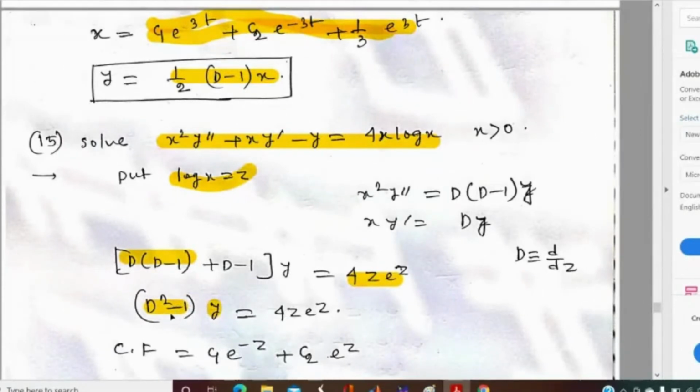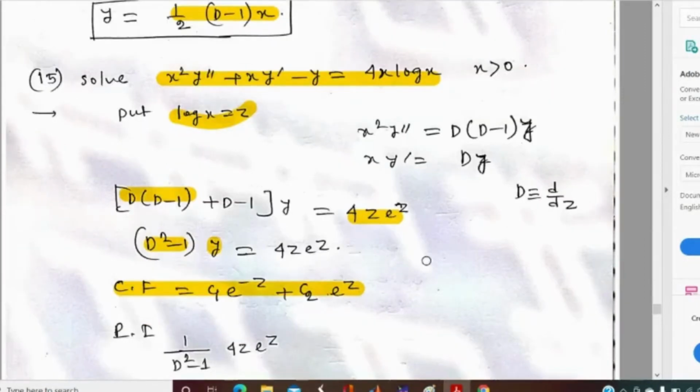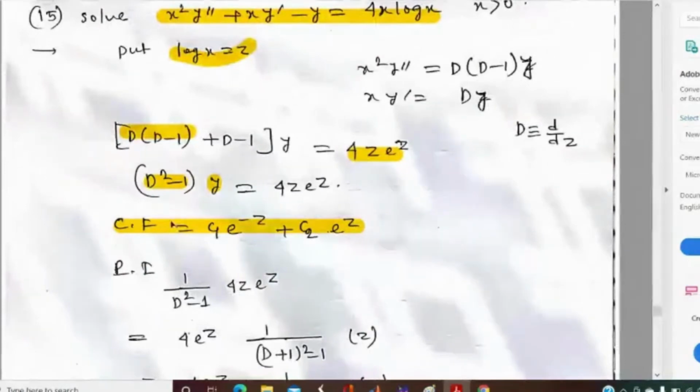The auxiliary equation will be m square minus 1 equal to 0, which gives m equal to plus minus 1. So the complementary function will be c1 e to the power minus z plus c2 e to the power z. To find the particular integral, we have to solve 1 by (D square minus 1) of 4z e to the power z.